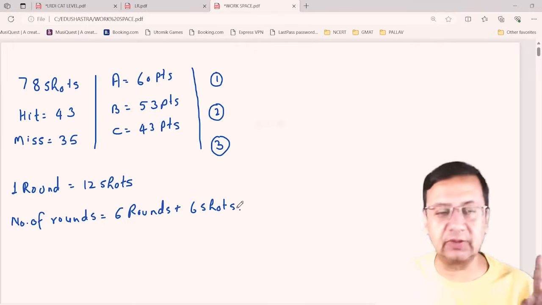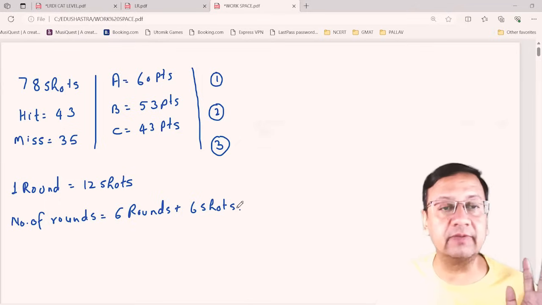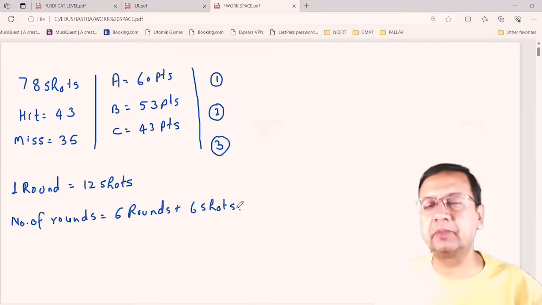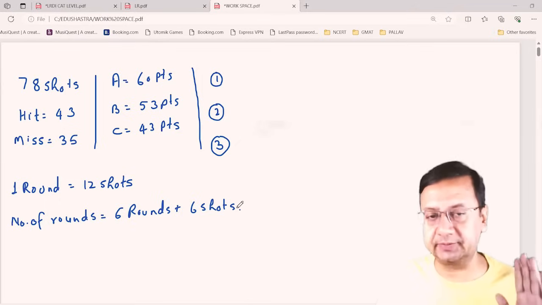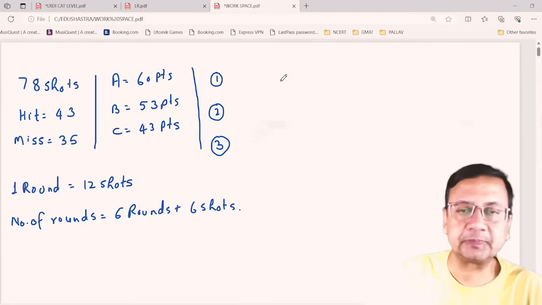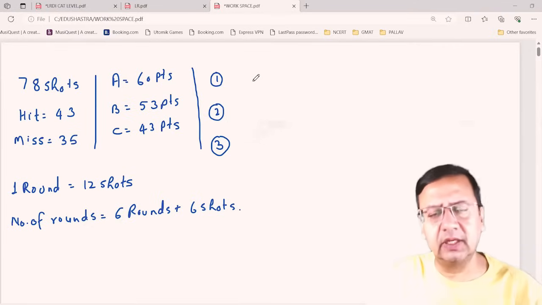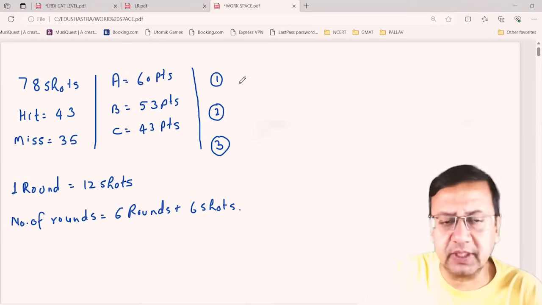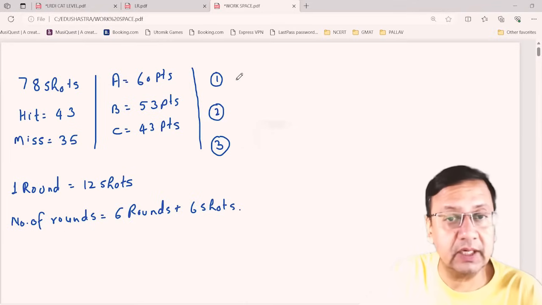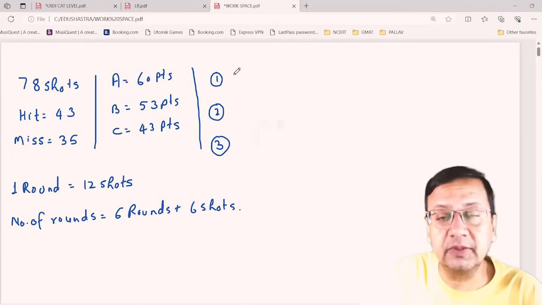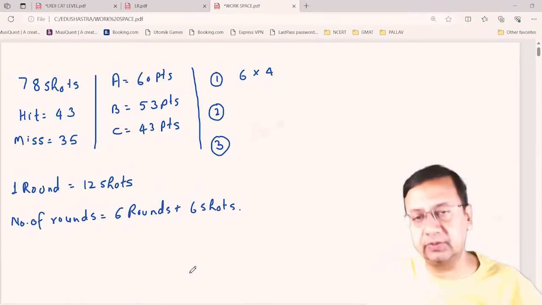So in 6 rounds, I can fire a total of 72 shots, and plus 6 shots are remaining. Done? Okay. So now I know the number of rounds. In this, the first person is shooting the target, right? The first person is shooting 6 rounds, and 4 shots in every round.